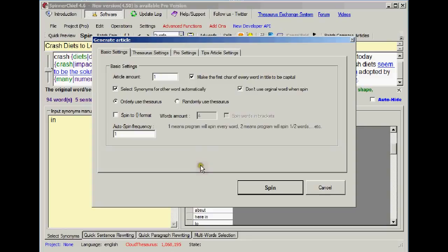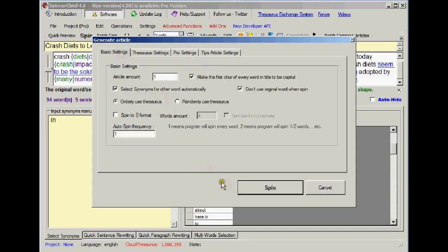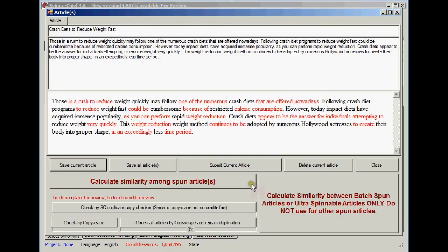Now remember, the idea with this is to get the thing passing Copyscape first time. So if I spin it, now we know it reads well. Look, it's the same as it was before. Those in a rush to reduce weight quickly may follow one of the numerous crash diets, and so on. It's got my couple of extra words added in that I've done. But now let's have a look at when we check by Copyscape.